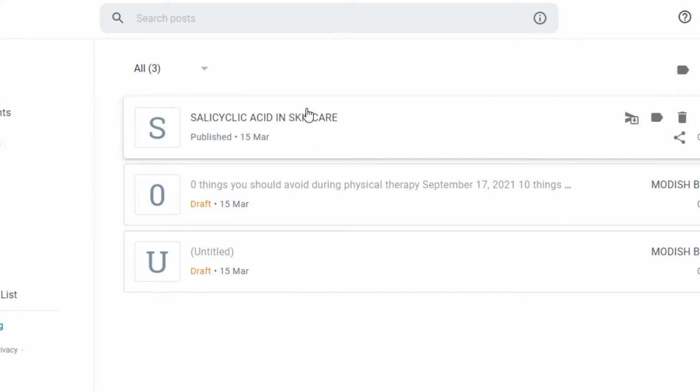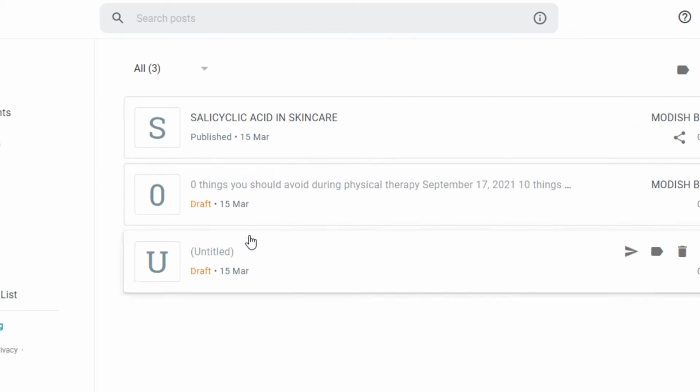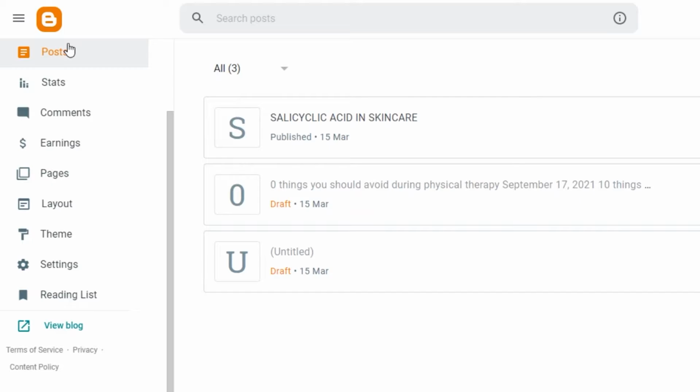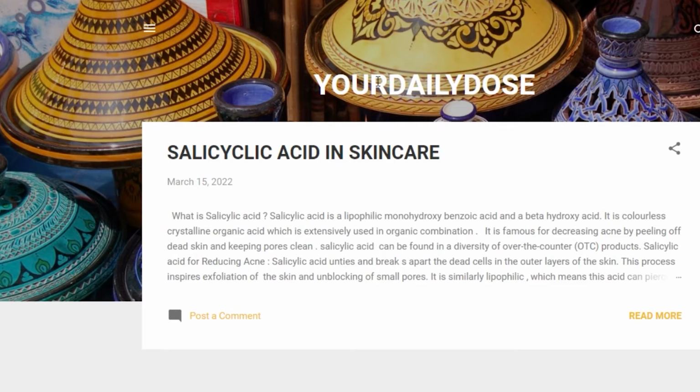So you will actually find nothing here. These are the different blog posts that I have added on my blog, but you will find it empty. Let me actually show you around. We have posts right here where I will be able to post different things on my blog. Then we have stats, comments, earning. This is where we will be working today, on how to monetize your blog. And then we have pages, layout, theme, and settings, of course, reading list, and this is where you can view your blog. Let's say I want to monetize this blog right here.